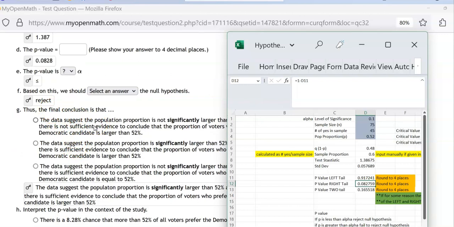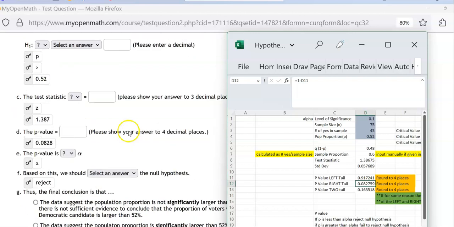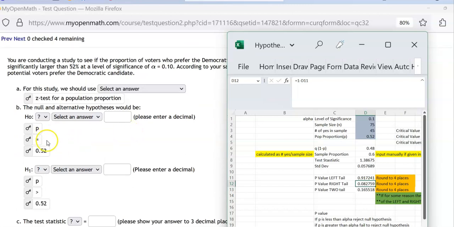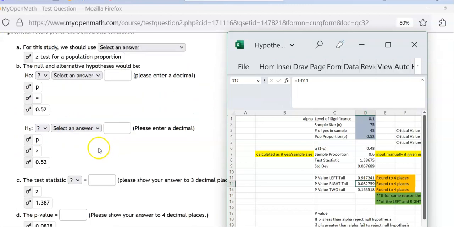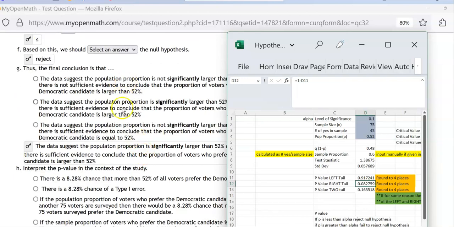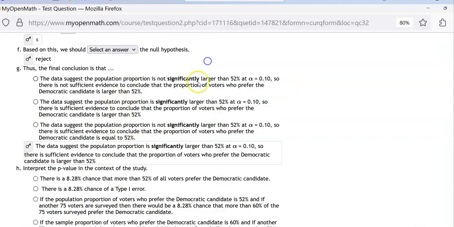Now remember, we are always either rejecting or failing to reject the null hypothesis, never the alternative, the null. So if we reject the null hypothesis that it's equal to 0.52, that basically means, in a nutshell, that we accept the fact that it's greater than 0.52. So I'm not going to read all of them, but I'll read you the correct version. Because you have to, and this is not easy. I will not claim for this part to be easy. No matter how long you've been doing it or how good you think you are, it's never easy, okay?